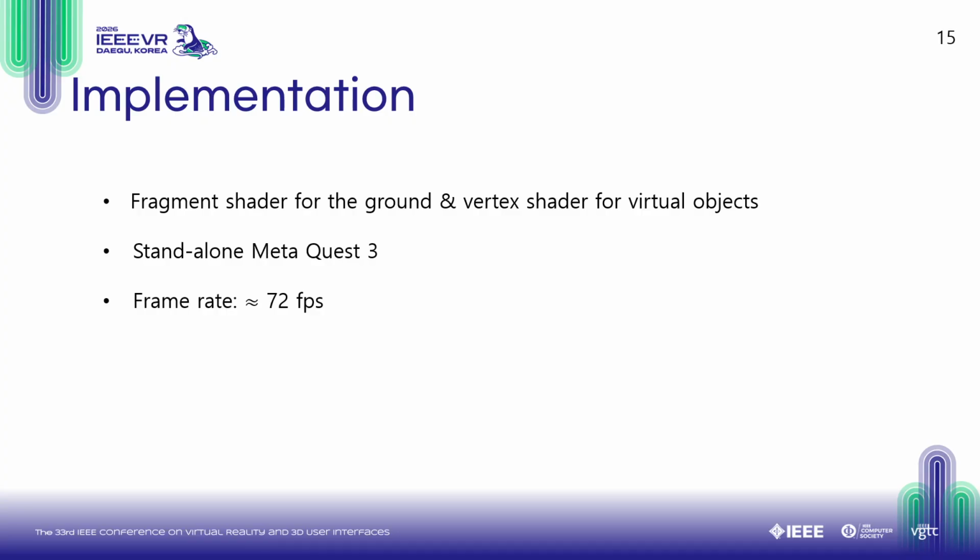In terms of implementation, the ground patch was implemented through a fragment shader, while virtual object integration was achieved through a vertex shader. When Terraforma is run on a standalone Meta Quest 3, it achieves an average frame rate of 72 FPS, which is the refresh rate of the device.